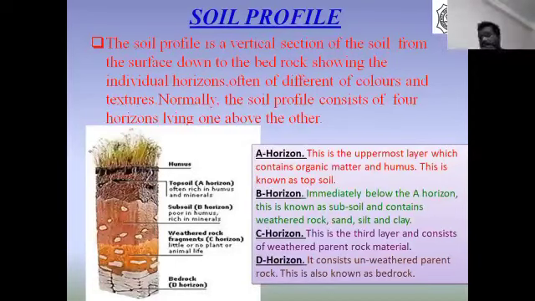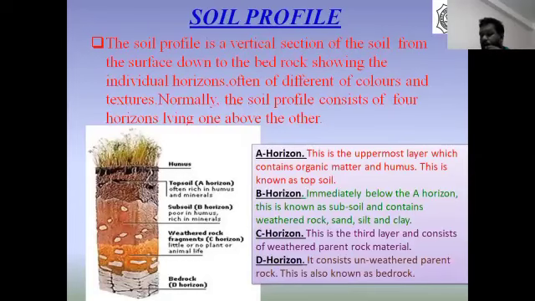A horizon is the uppermost layer which contains organic matter and humus. This is also known as the topsoil, where we do different kinds of agricultural practices, growing different types of crops.